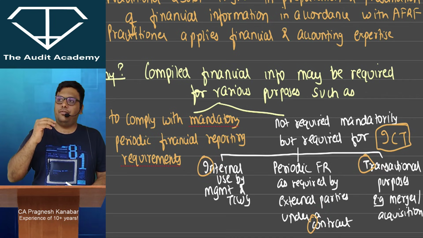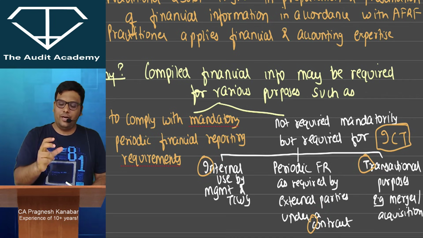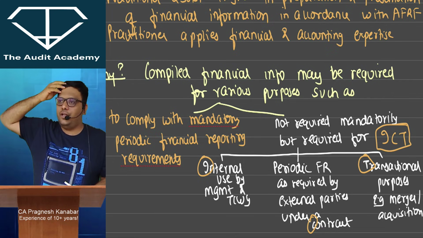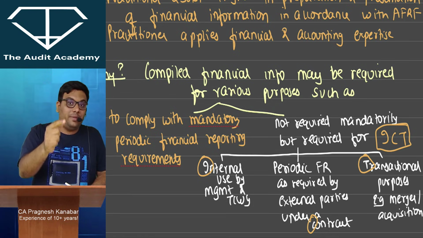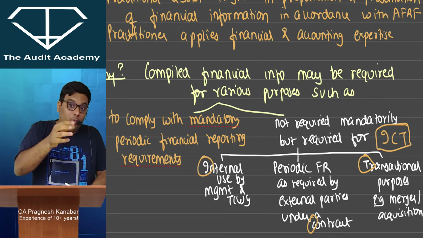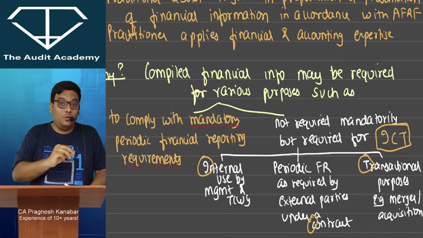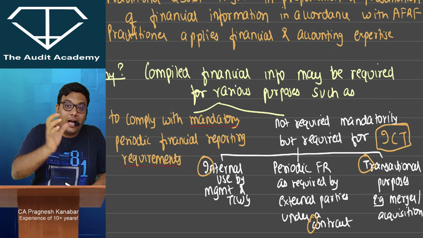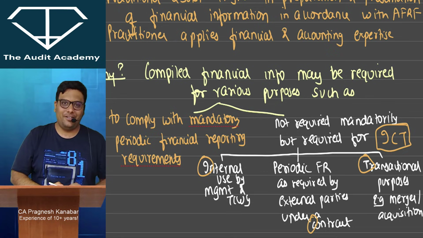Now whenever the question is in front of you, like you will look at pro forma. Oh, pro forma. Arey, SAE 3420 pro forma. But listen to me. If the practicing CA has been appointed to prepare pro forma for the client, prepare pro forma, not to check, prepare pro forma, then it is SRS 4410. So just by seeing pro forma, don't go to SAE 3420. Are you getting my point?